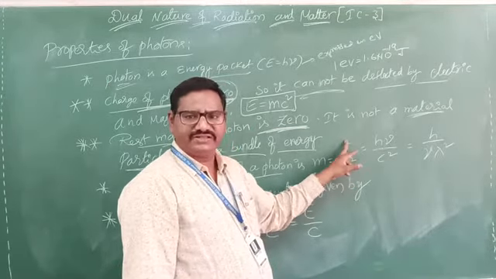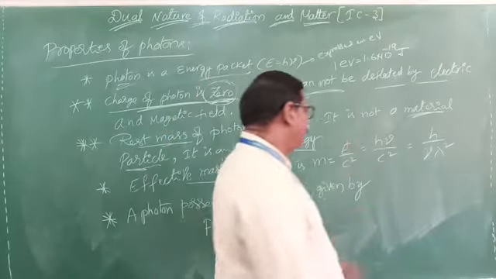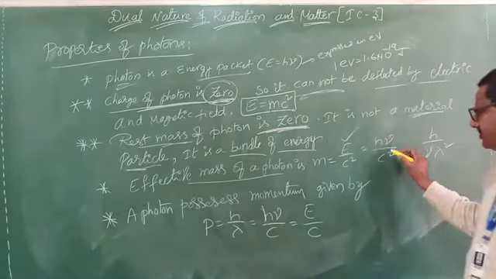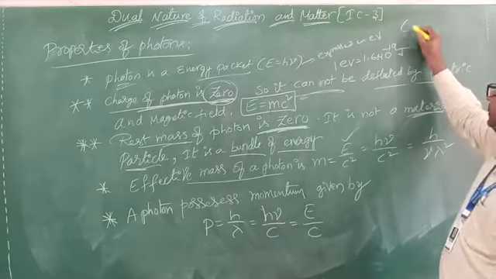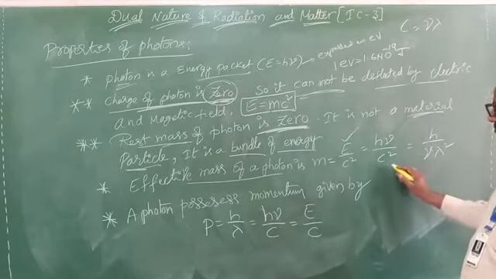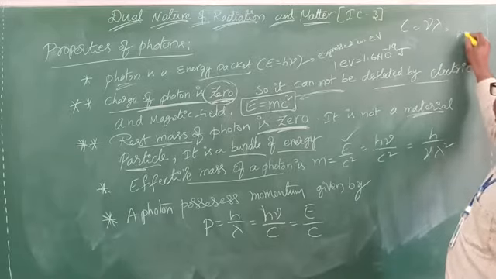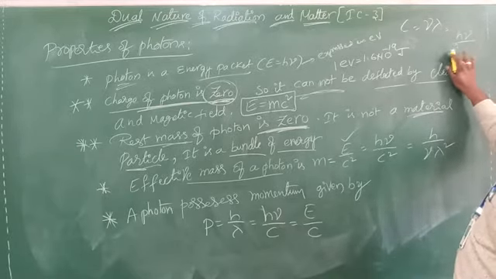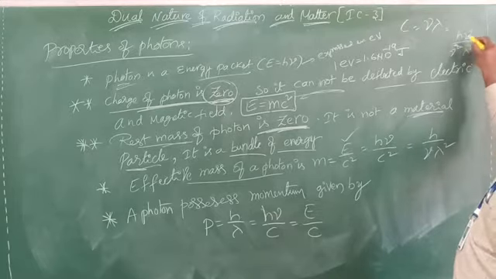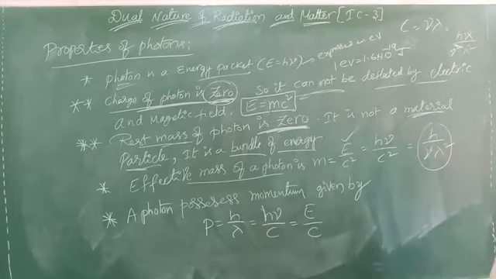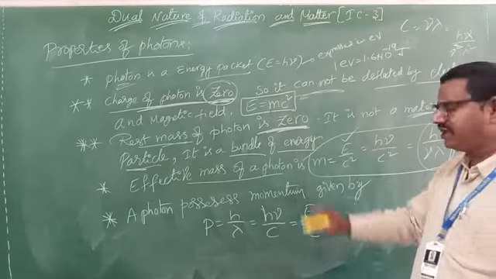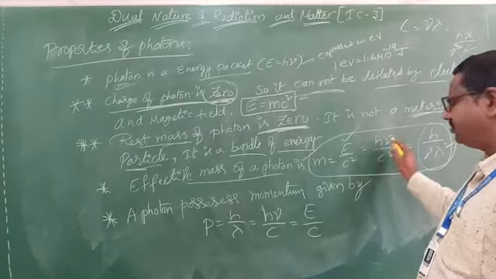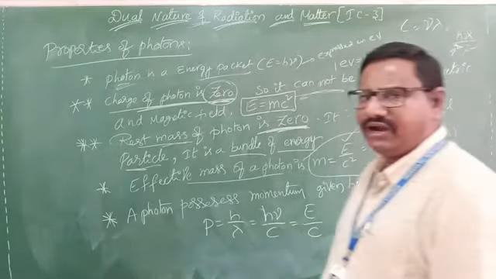And E is nothing but h nu. One more formula he gave. So instead of E, what we can write? h nu by c square. Here c is nothing but nu lambda, already we know that c equals nu lambda. So c square equals nu square and lambda square. Now one nu gets cancelled. Then you can get h by nu lambda square. These are all effective mass of photon: m equals E by c square, or h nu by c square, or h by nu lambda square.